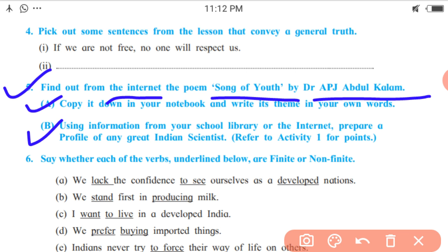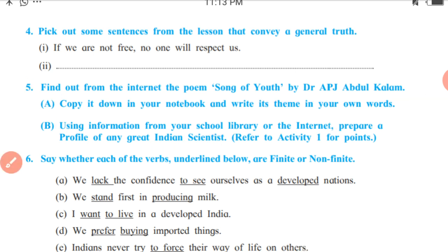Next, using information from your school library or the internet, prepare a profile of any great Indian scientist. Refer to activity 1 for points. So, whatever points used in the first activity to write about Dr. Kalam's profile, the same points you have to use to write about any other great Indian scientist. So think of any scientist and complete the profile.